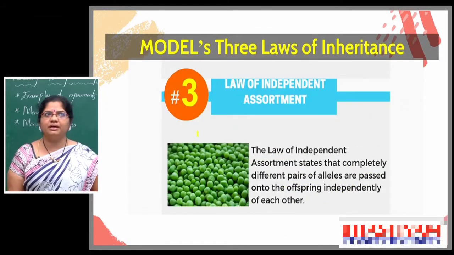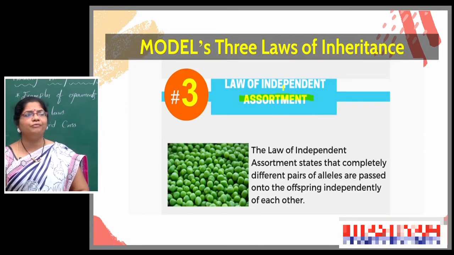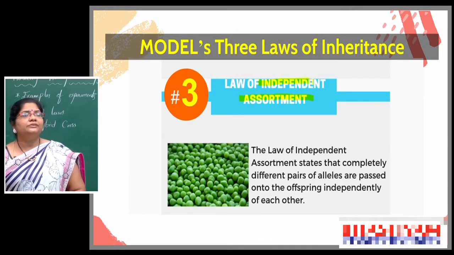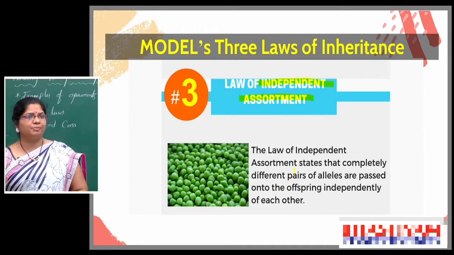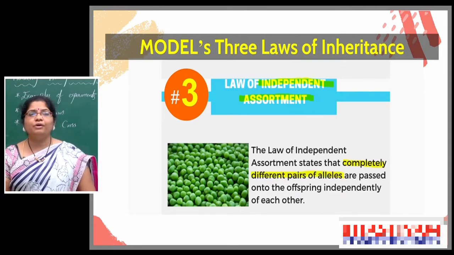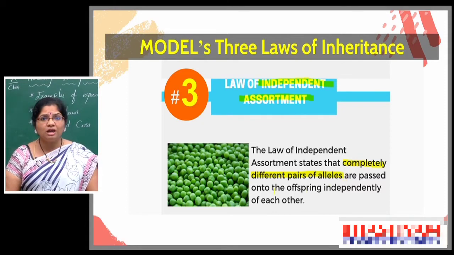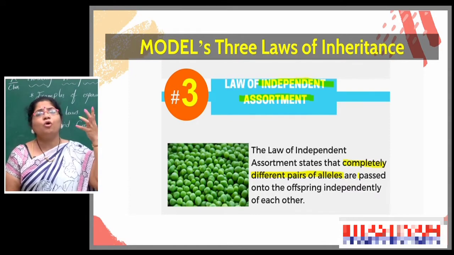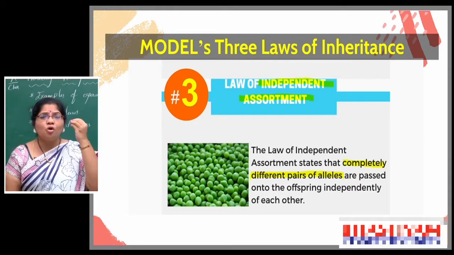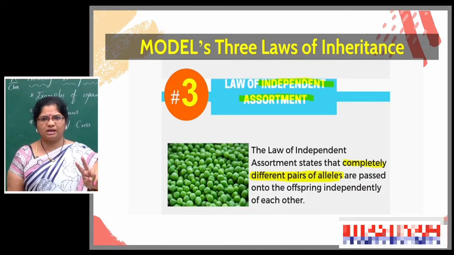So see the third one, the law of independent assortment. The law of independent assortment states that completely different pairs of alleles for every factor, for every trait, two factors are responsible. Is only one trait present in the organism? No, not at all. So many characters are present, so many traits are present. For each and every trait also, two alleles are responsible.